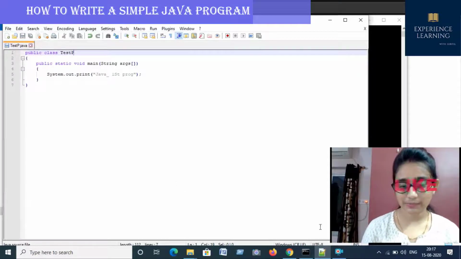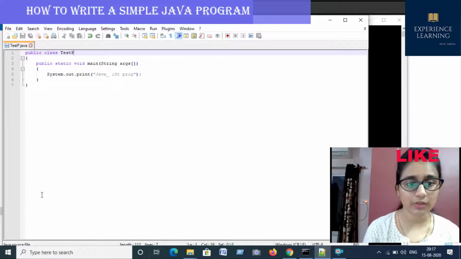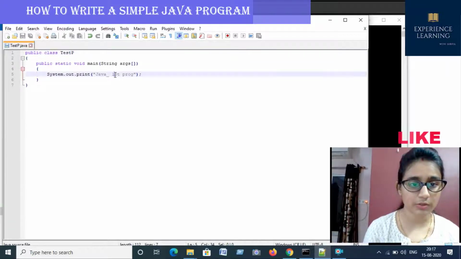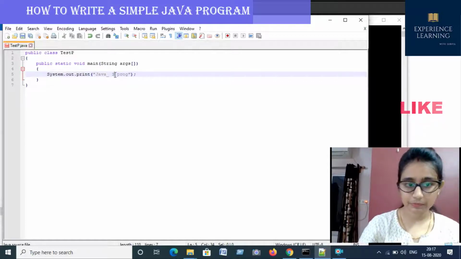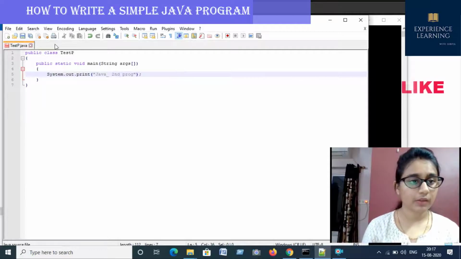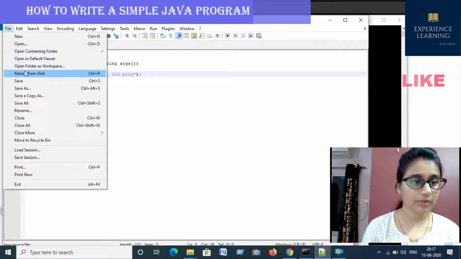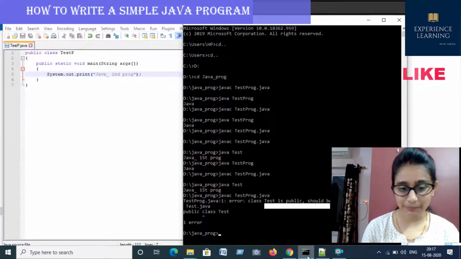I just changed this name because another class file will be created, and you can change the message also here so that you can understand it properly. Second, I have to save it. Most of the time I forget to save it. Okay, now let's check.